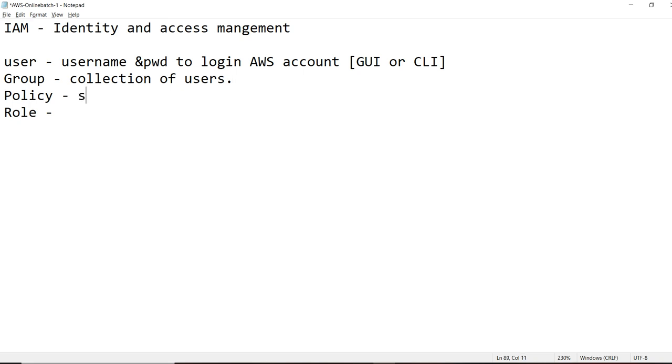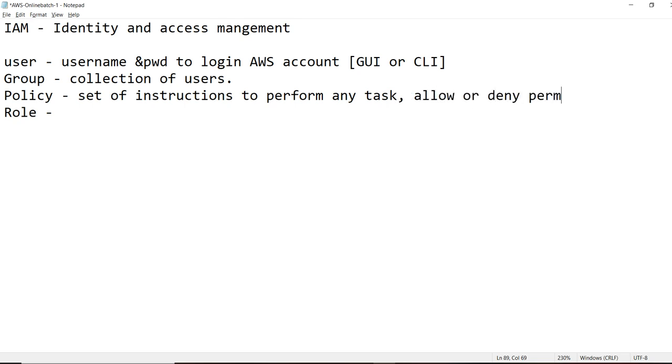Coming to the policy, it is a set of instructions we give to perform a task, where we configure allow or deny permissions.